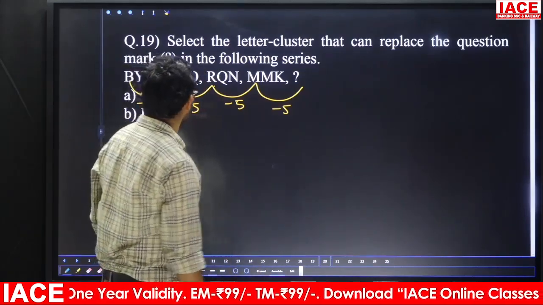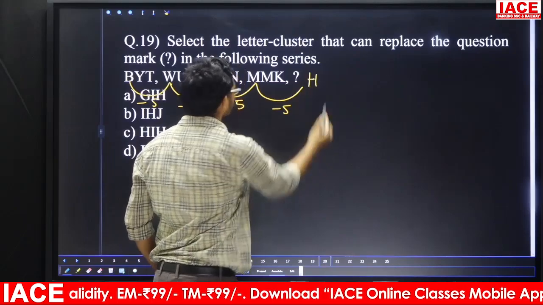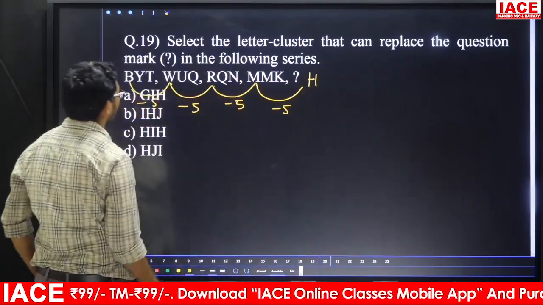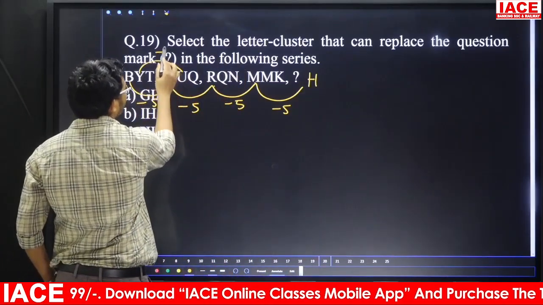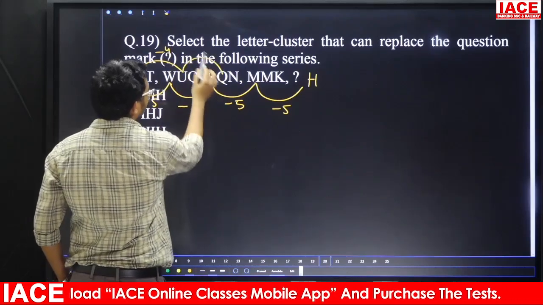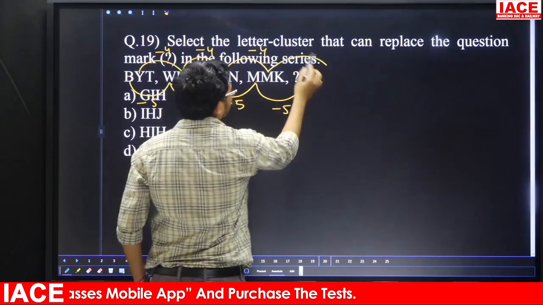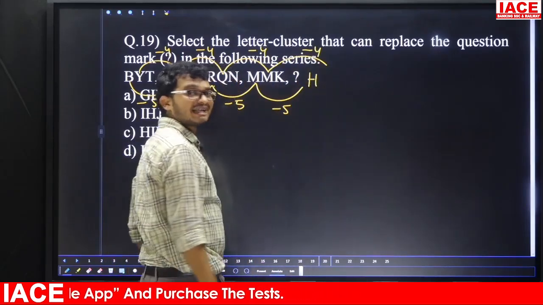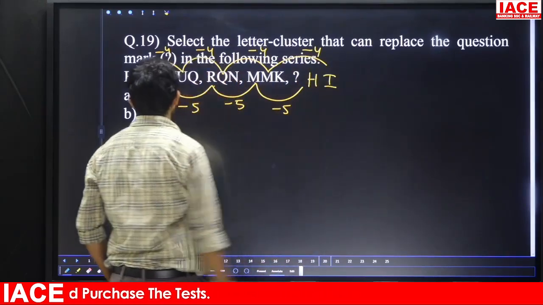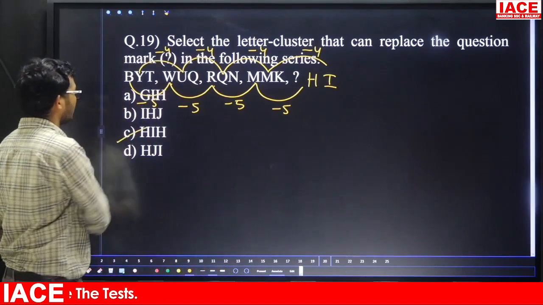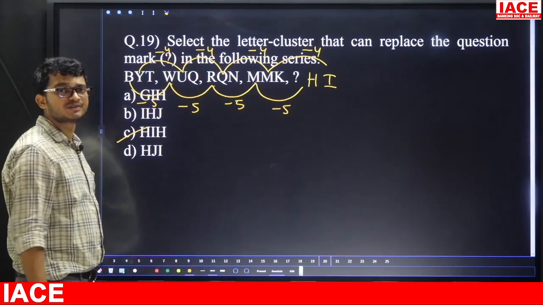8 means what? H. So with H here we are having 2 options. Next, go for next one. Y and U logic is what? Minus 4. U and Q logic is what? Minus 4. Q and M logic is what? Minus 4. M minus 4, 13 minus 4 is what? 9. 9 means what? I. So with HI, how many options are there? We are having only one option. So answer is what? Option C.